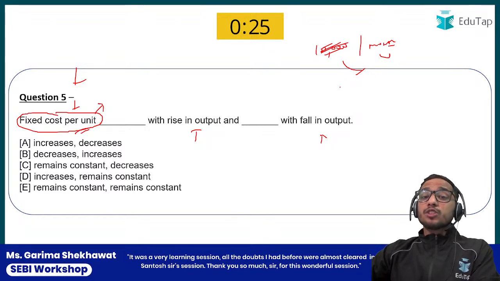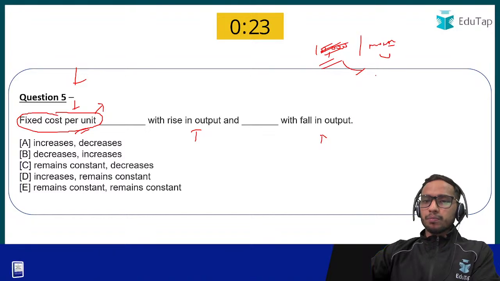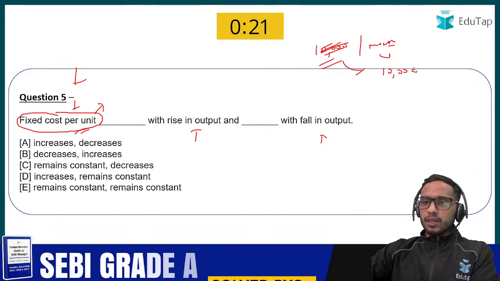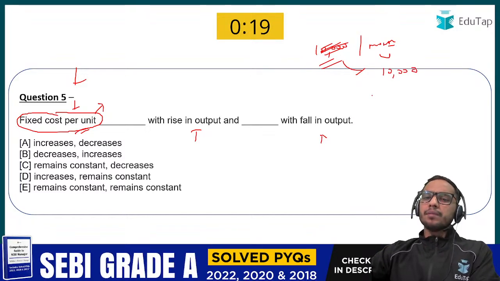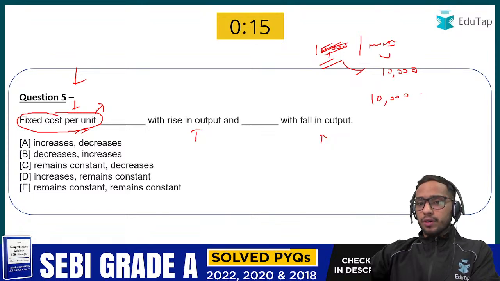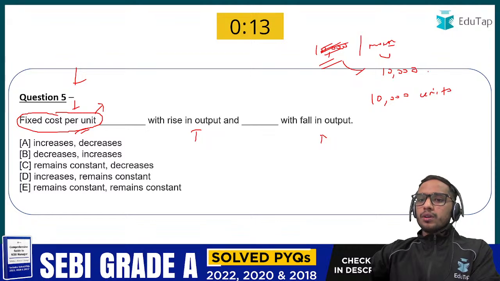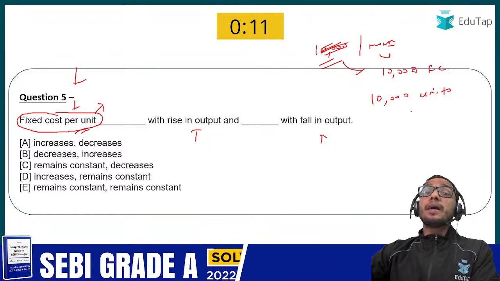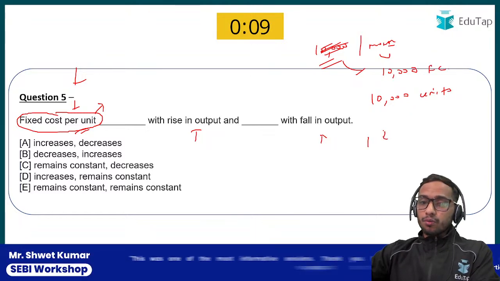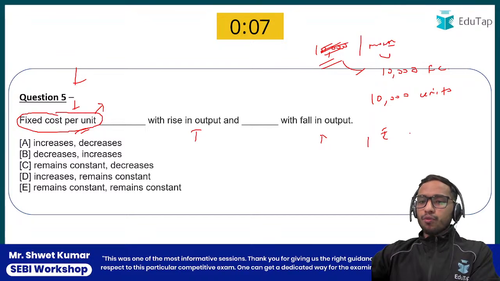So it is saying fixed cost per unit. So 10,000 per month is the cost. And now suppose you are making 10,000 units. So fixed cost per unit would be how much? 1 rupee. It would be 1 rupee per unit fixed cost.